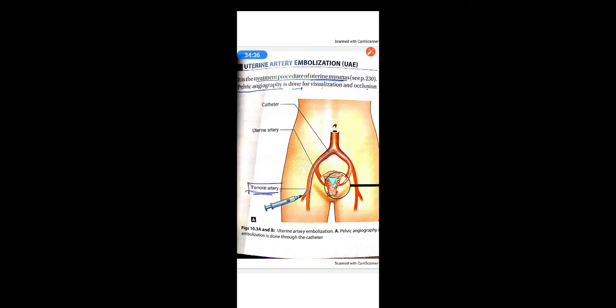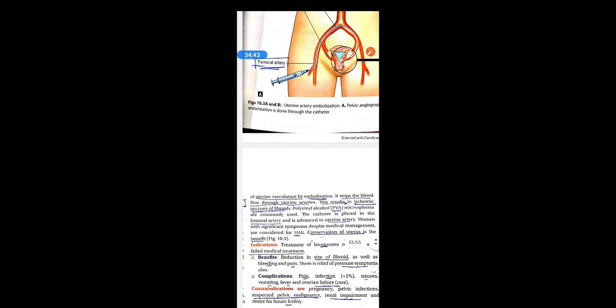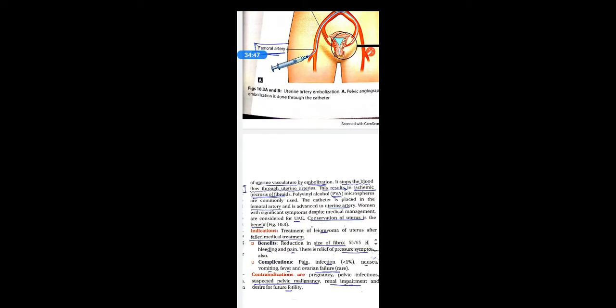Embolization is done through the catheter. So pelvic angiography is done for the visualization and occlusion of the uterine vasculature by embolization. It stops the blood flow through the uterine artery. It results in ischemic necrosis of fibroids. PVA, that is polyvinyl alcohol microspheres, are commonly used.